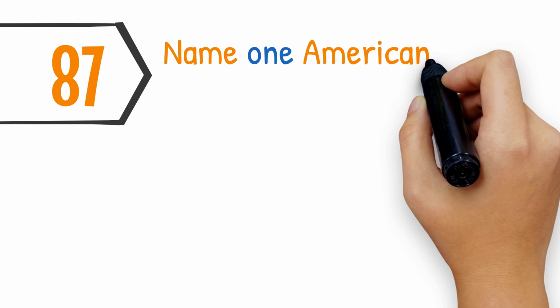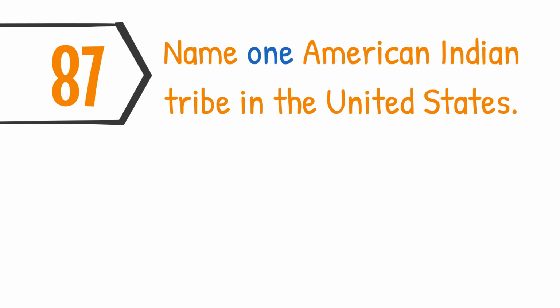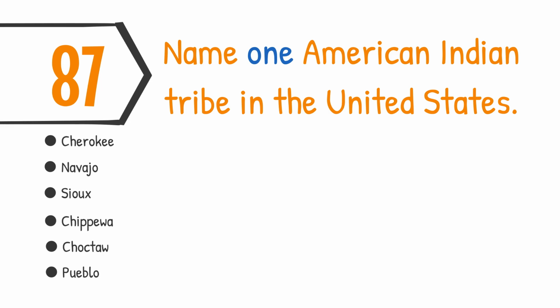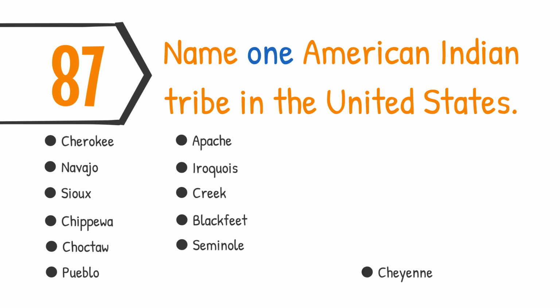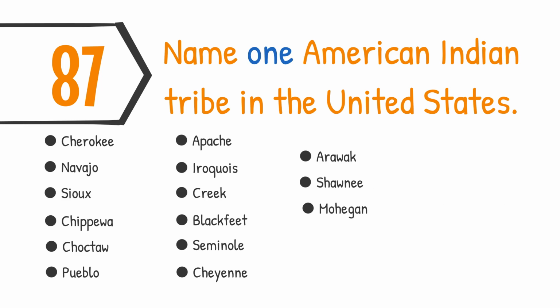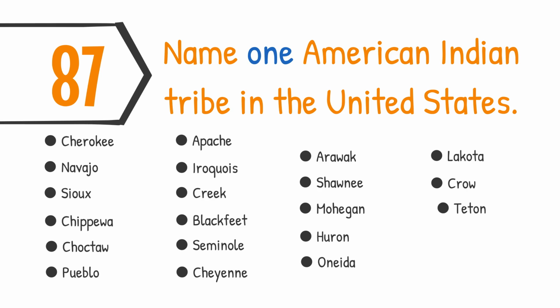Name one American Indian tribe in the United States. Cherokee, Navajo, Sioux, Chippewa, Choctaw, Pueblo, Apache, Iroquois, Creek, Blackfeet, Seminole, Cheyenne, Arawak, Shawnee, Mohegan, Huron, Oneida, Lakota, Crow, Teton, Hopi, and Inuit.